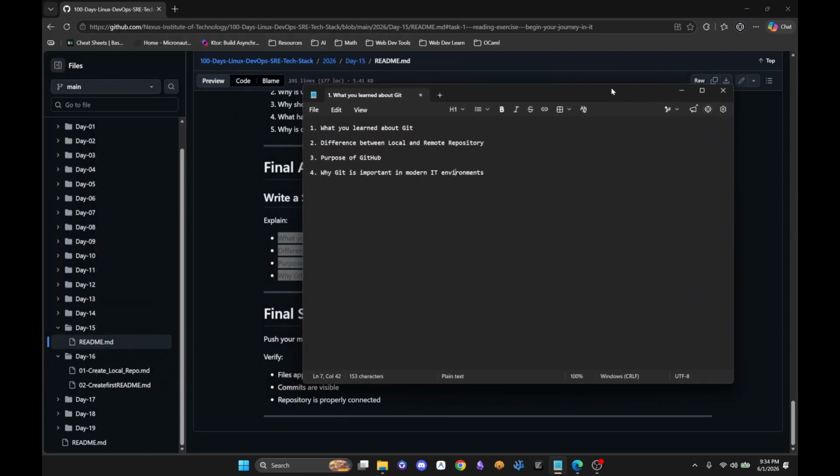You could keep them in numerical format, or if you want to go quick with it, you don't even have to do this numerical format. You can just keep the questions as is and then add a space in between the question and then type in whatever you want for the answers, right? And these need to be answers that are from your own reflections, from your own understanding. Don't copy them from Google, don't copy them from Bing, don't copy them from Firefox or whatever. You don't need to do any of that, right? Just make sure that you're answering these yourself, so you really understand what these are, why I'm learning them, why it's important, and why I should continue learning them.